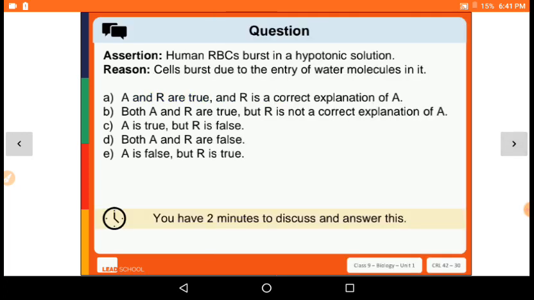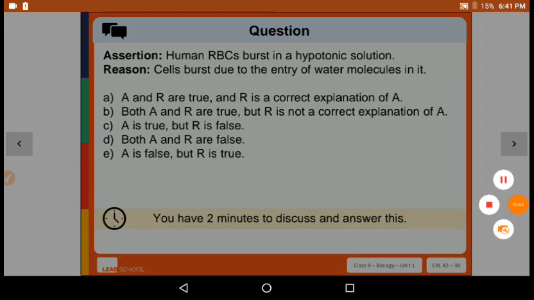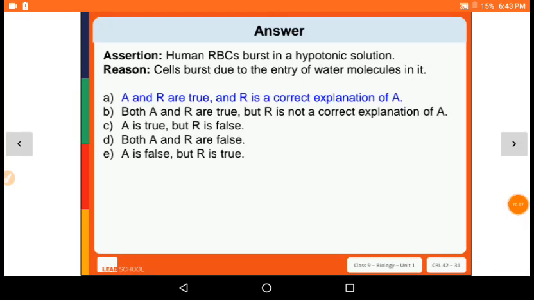Okay. Human RBC burst in a hypotonic solution. Reason: cells burst due to the entry of water molecules. So A is human RBC burst in a hypotonic solution. That is perfect. That is right. And then cells will burst because of the excess amount of water molecules that enter the RBC.